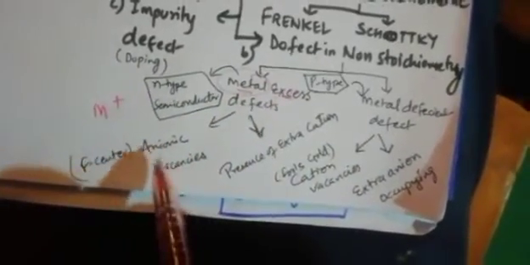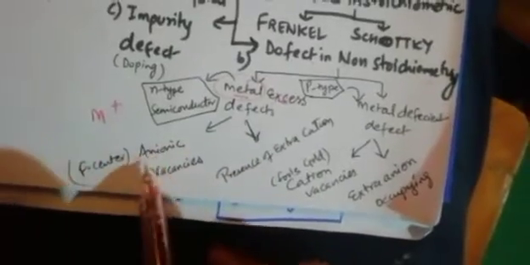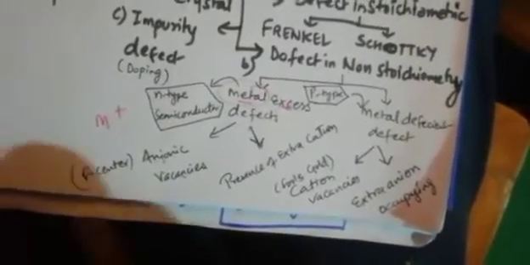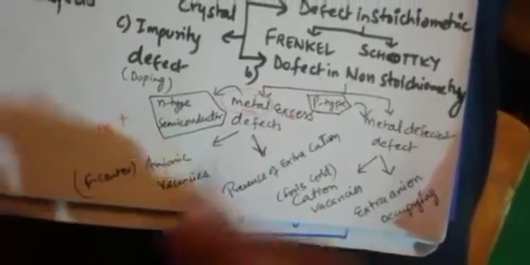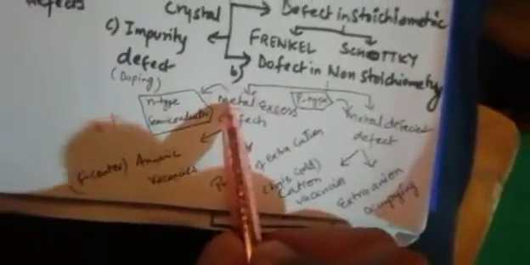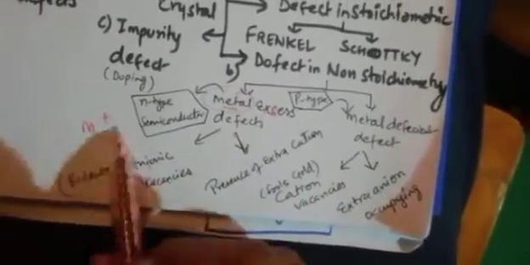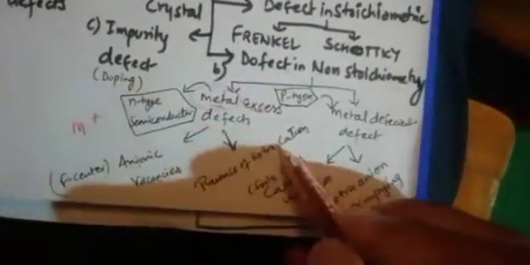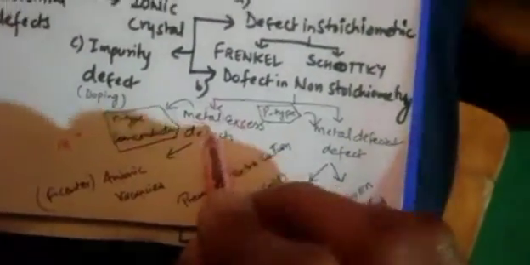That can be because of two reasons. One is anionic vacancy. Anionic vacancy means somewhere an anion is missing. So what is left? The pair of the anion is a cation, so one extra cation is there, due to that metal excess is there. Second, presence of extra cation. In normal condition positive and negative are the same, but somewhere from outside any other extra cation came, so that also can cause metal excess.